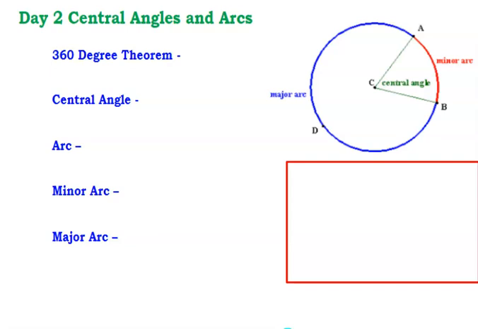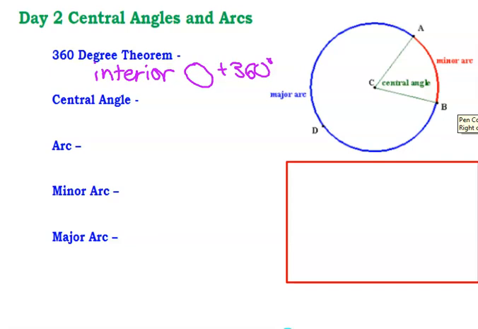So the 360 degree theorem just means that the interior of the circle adds up to 360 degrees. So all these angles inside add up to 360.